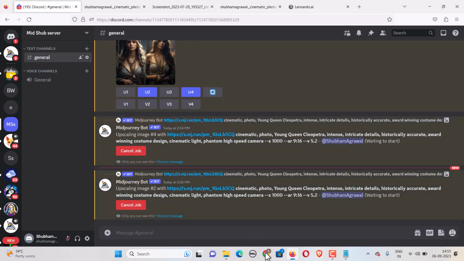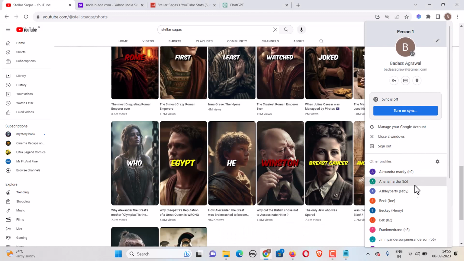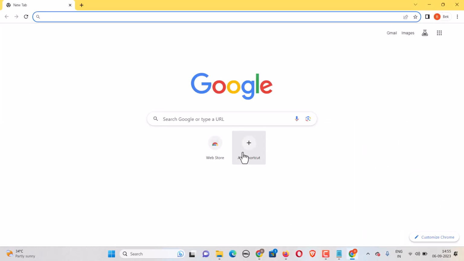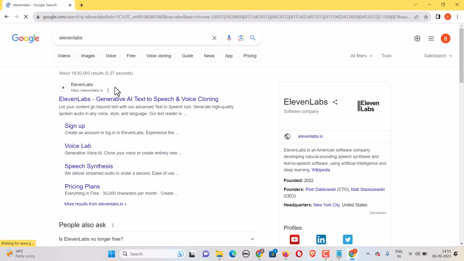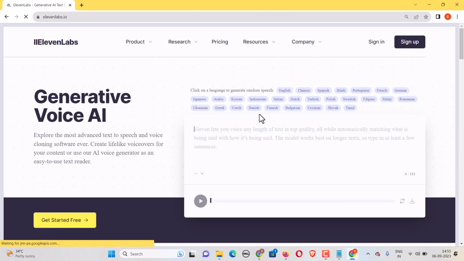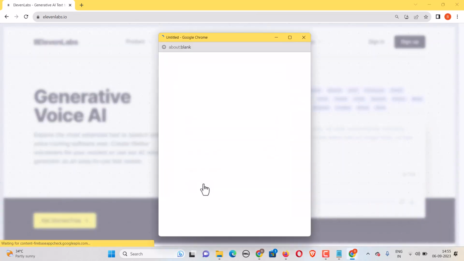Now what we need is to just head over to 11 Labs. You need to head over to 11 Labs and just sign in. You can create a free account. It gives you 10,000 characters per month. I believe it's very good.